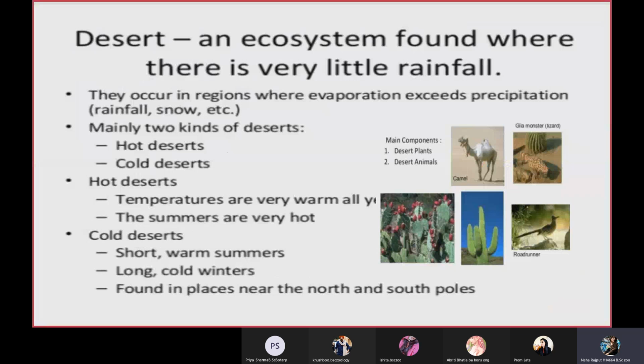And these are adaptations due to the presence of such kind of ecology or ecosystem over there. So there are two types of desert: hot and cold desert, that you are already aware of. In hot desert, the temperature is very warm and the summers are very hot, whereas in cold deserts, there are short warm summers and long cold winters.